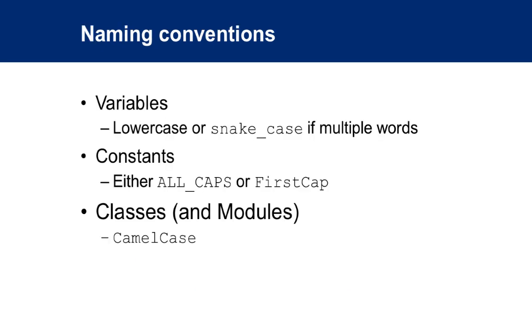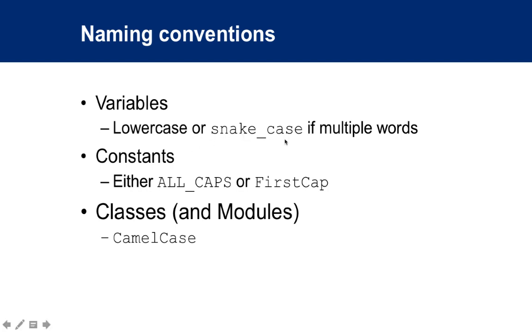Naming conventions, and these are very important. Variables in Ruby are named lowercase. If you're going to have two or more words in a variable name, you use an underscore. That's what they call snake case, because it almost looks like there's a snake crawling.